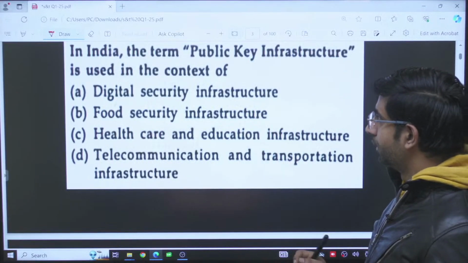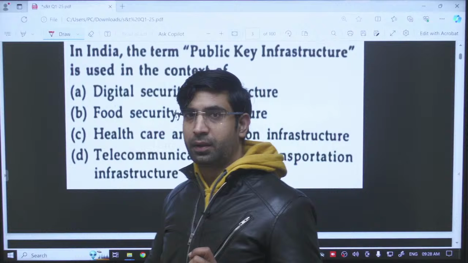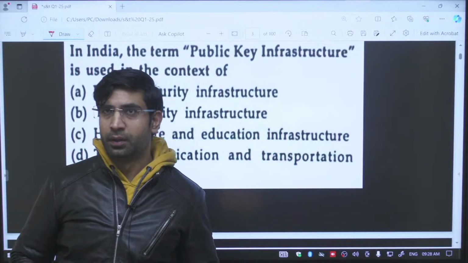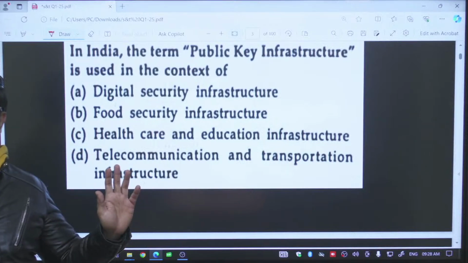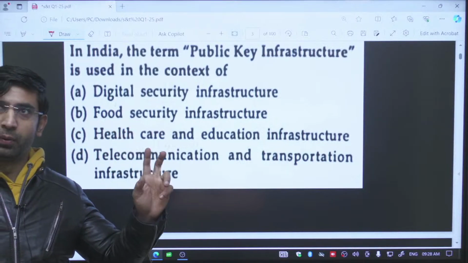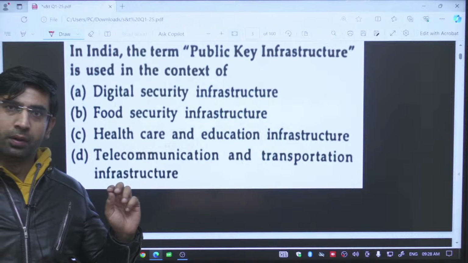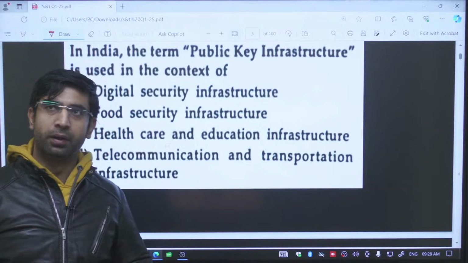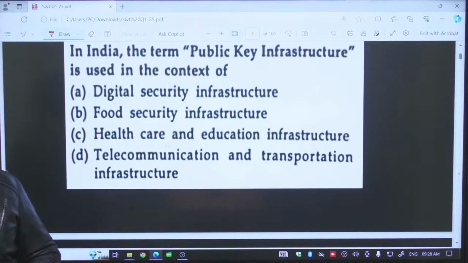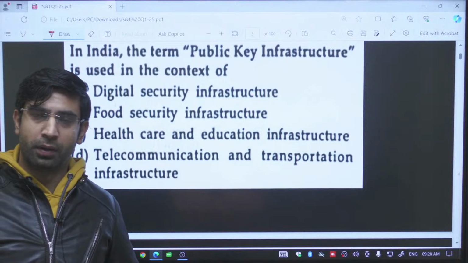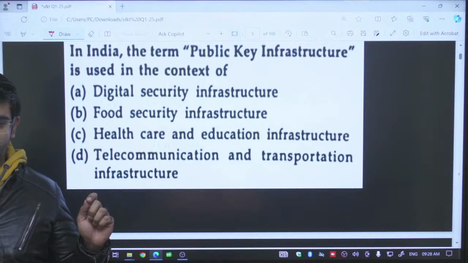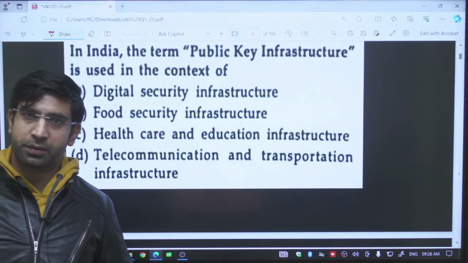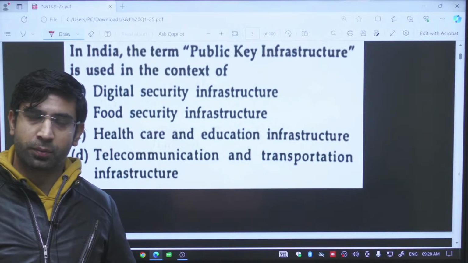Next question is, in India the term public key infrastructure is used in the context of, please remember, first you need to read the question very carefully. Reason being, a question can have some hint for solving it. Clear? Public key infrastructure, public key will be like a password. This is in context of the digital signature.